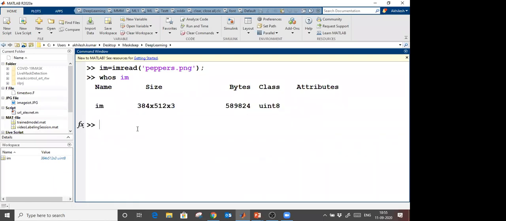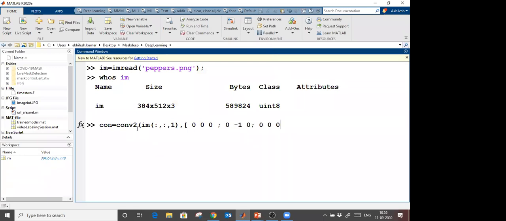So first of all, how to convolve this image. There is an inbuilt function in MATLAB. It is conv2, a 2D convolution, because this is the image I am going to use. And I am not going to convolve all 3 channels. The first channel, which is red, I am going to convolve. Now you have to define the kernel. Let's say that I have to take the complement of the image. The kernel will be this: 0, 0, 0, semicolon, 0, minus 1, 0, semicolon, then 0, 0, 0.